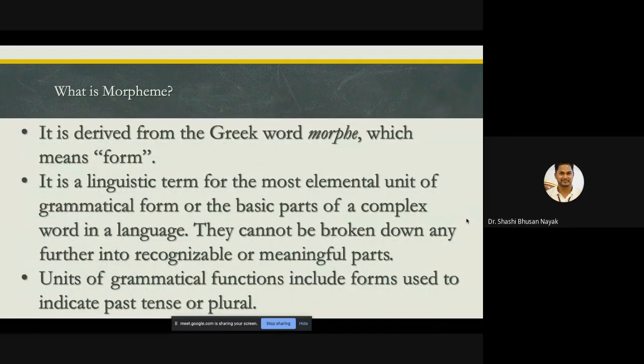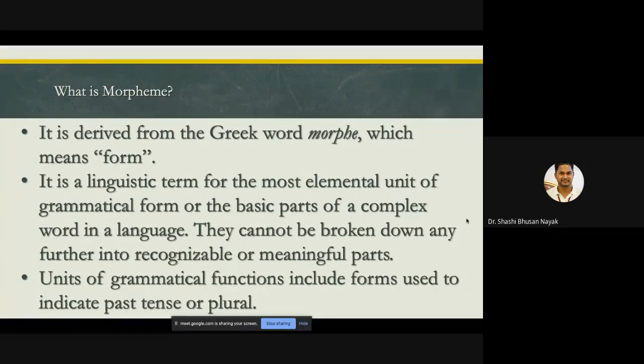It is derived from a Greek word, morph, which means form, like I've already told you. It is a linguistic term for the most elemental unit of grammatical form, or the basic parts of a complex word in a language. They cannot be broken down any further into recognizable or meaningful parts. Like I told you earlier, it is also debatable. Some linguists believe that the morpheme should be the last meaningful part.